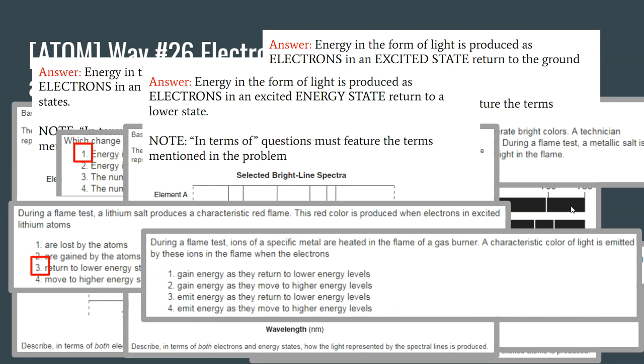Last problem. During a flame test, ions of a specific metal are heated in the flame of a gas burner. A characteristic color of light is emitted by these ions in the flame when the electrons emit energy as they return to lower energy levels. So if you remember that all light produced from a burning element, such as during a flame or whenever we pass energy to it, all that light comes from excited electrons returning from a higher energy state back to the lower energy state or the ground state.